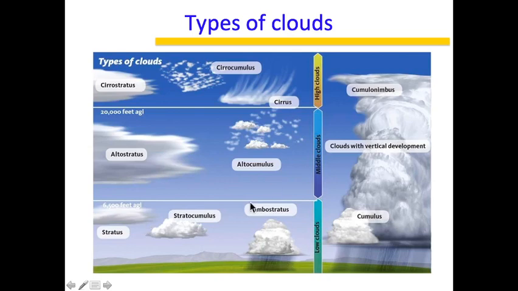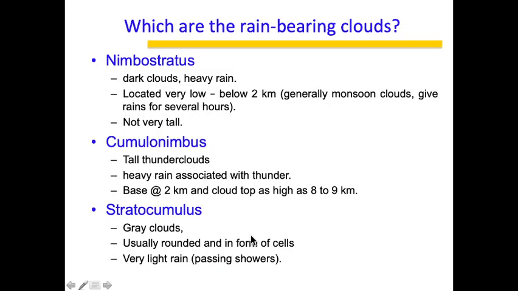In general, nimbostratus will stay for a longer time, whereas cumulonimbus will dissipate much faster. So maybe you will have very heavy rain for 30 minutes, and after that nothing. That's how thunderstorms are, right? Whereas with nimbostratus during monsoon you see continuous rain for 6, 7, 8 hours at a stretch. So these are very tall thunder clouds with heavy rain, thunder and lightning, and they are as tall as 8 to 9 kilometers. You have to keep that in mind.